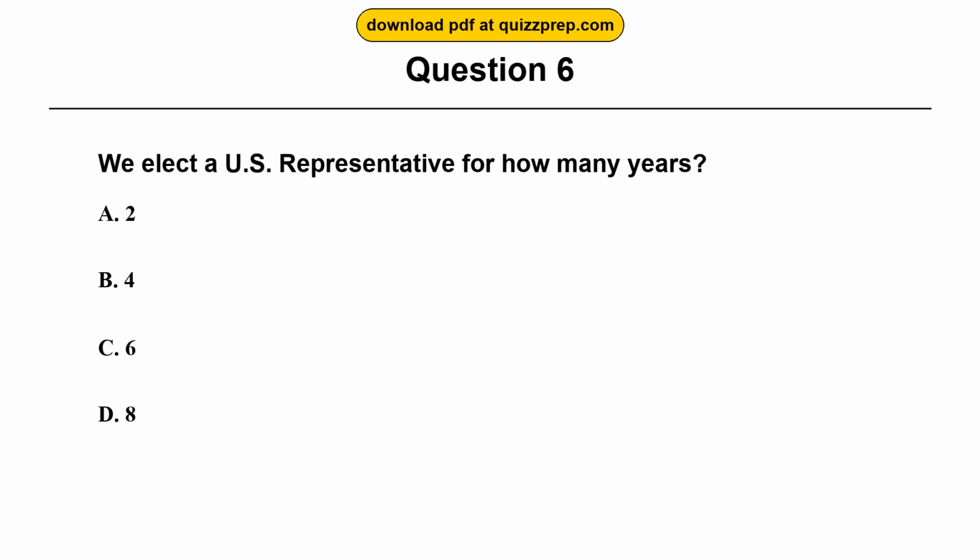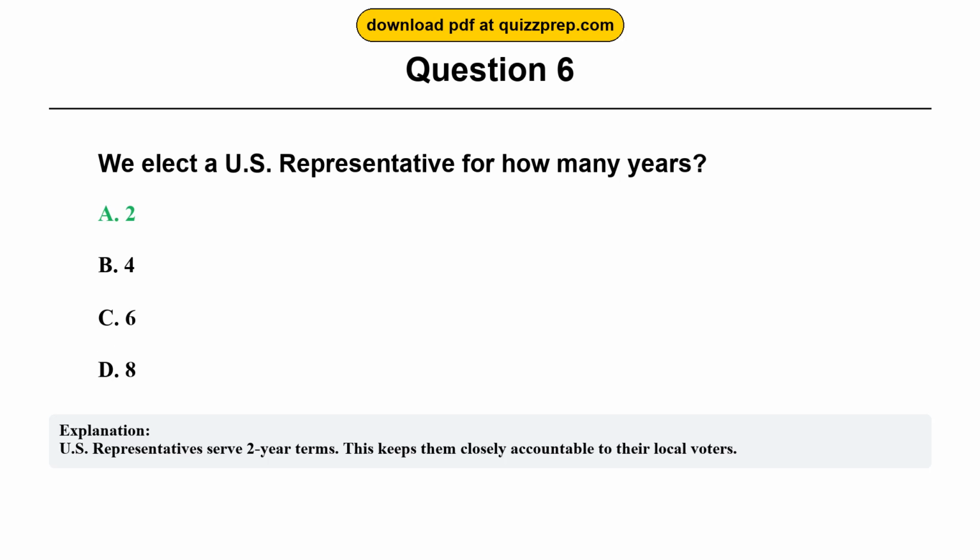Question 6. We elect a U.S. representative for how many years? Option A, 2. Option B, 4. Option C, 6. Option D, 8. The correct answer is option A, 2. U.S. representatives serve 2-year terms. This keeps them closely accountable to their local voters.